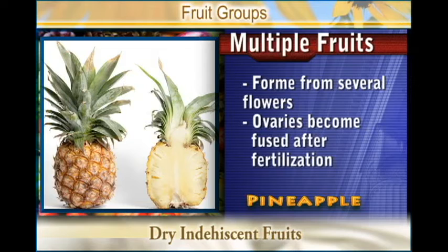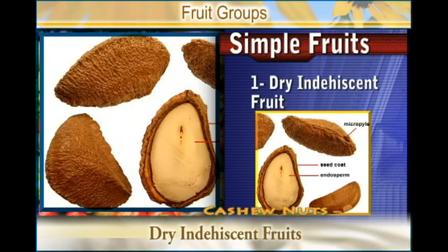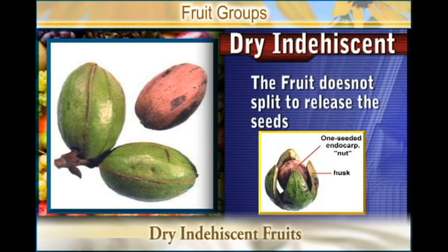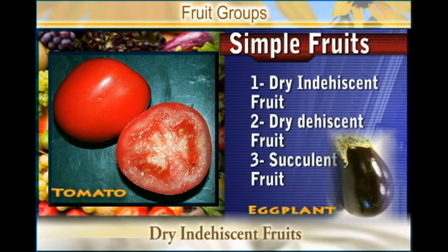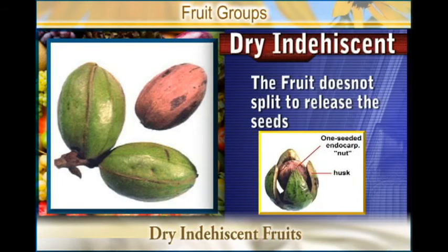And we have seen that the simple fruits are mainly divided into three groups: the dry indehiscent fruits, which do not spread, the dry dehiscent fruits which spread, and the succulent fruits which are fleshy.